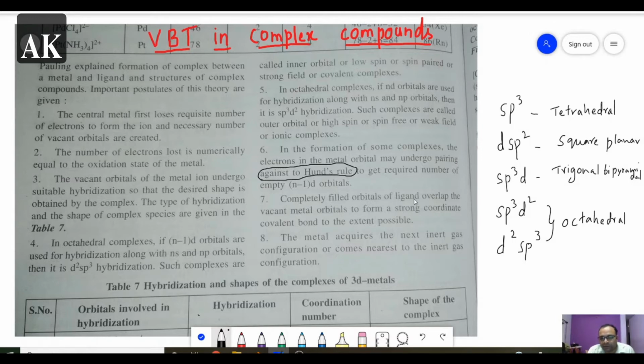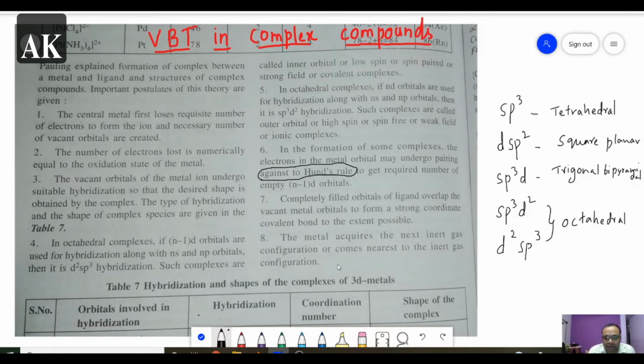Next, completely filled orbitals of the ligands overlap the vacant metal orbitals to form strong coordinate covalent bonds to the extent possible. So a strong coordinate covalent bond is formed between metal and ligand. This is the seventh point. The metal acquires the nearest noble gas configuration. Finally the complex will acquire or equal the nearest noble gas configuration, and after this you can also find the number of unpaired electrons.